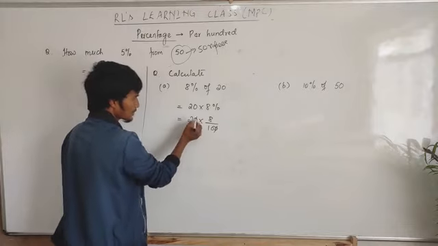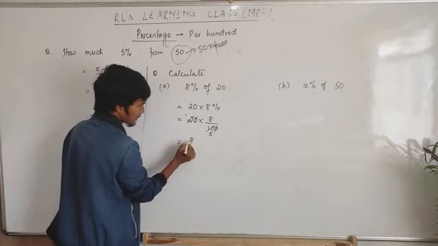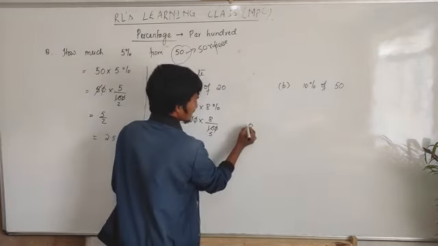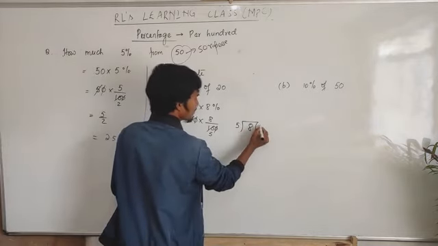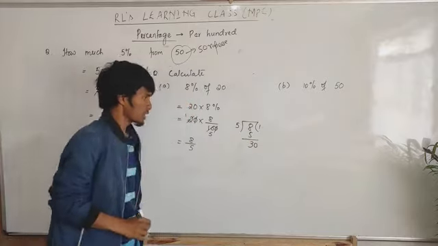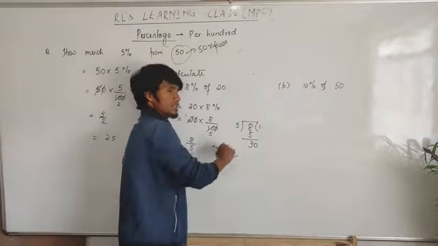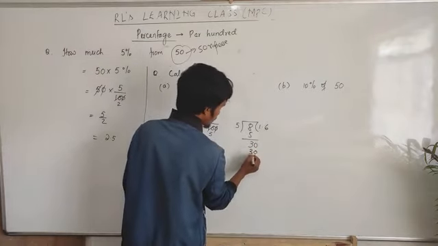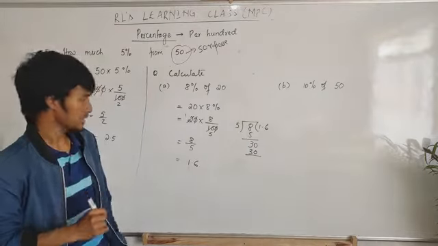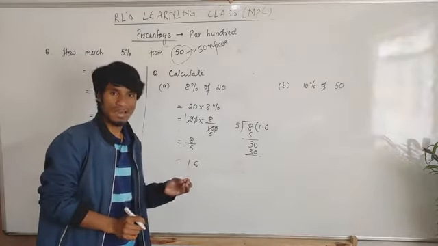Percent means per 100, divided by 100. Then here 1 0 and 1 0 cancel. Then 2 into 1, then 2 into 5, then left 8 by 5. Now again we divide this 8 by 5. Then 5 into 1, 5, then left here 3. Then we put a point here because the divisor is greater than the remainder. Then we have to put a decimal. Then 5 into 6 will be 30. Then we got 1.6. It means 8% of 20 is 1.6. It means from that 20 we have taken only 1.6.